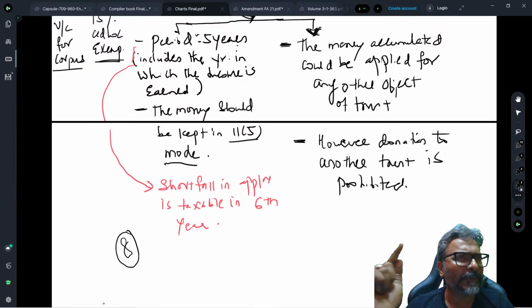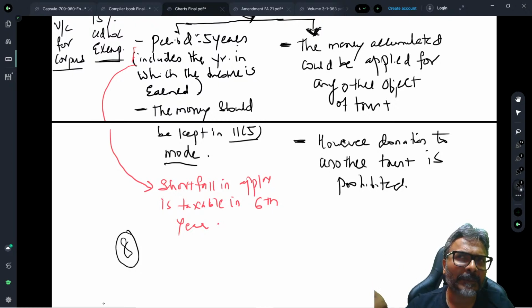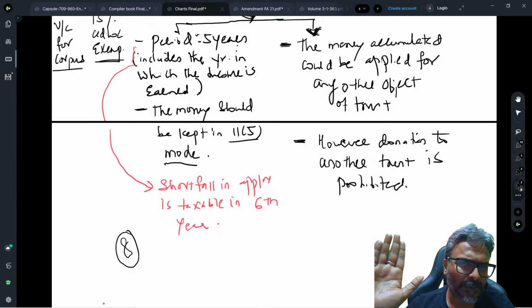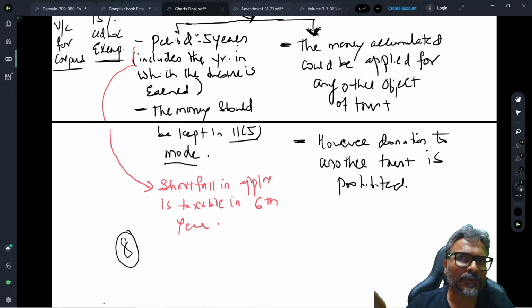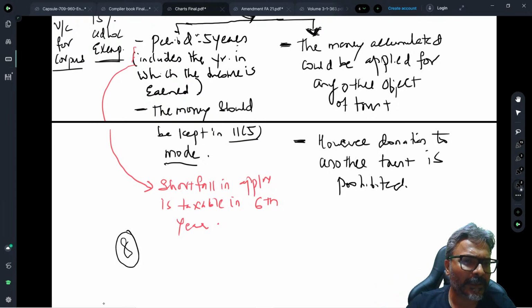If on the application there is a default of 40A(ia), which is the TDS when the payee is a resident, or a default of 40A(3), then that portion of default will not be eligible for exemption, and only the net amount will qualify for exemption under section 11. Is that clear to all of you? If that is the case, students, I now take up the typical cases.